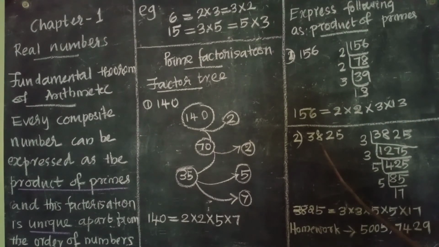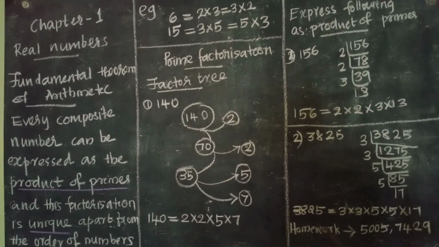Another example, 3825. 3825 can be divided by 3. We are getting 1275. Again divided by 3, we are getting 425. Divided by 5, we get 85. Again divided by 5, we get 17. 17 is a prime number. So we stop here. So we can write 3825 equals 3 into 3 into 5 into 5 into 17.